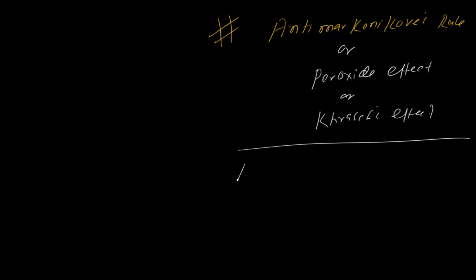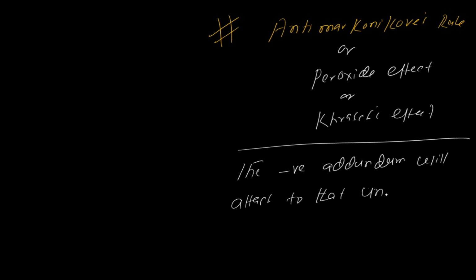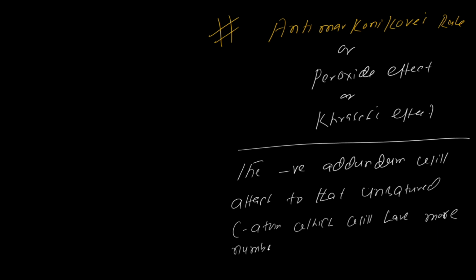In the anti-Markovnikov rule, the negative addendum, means the negative part, will attach to that unsaturated carbon atom which has the more number of hydrogen atoms, in presence of peroxide.